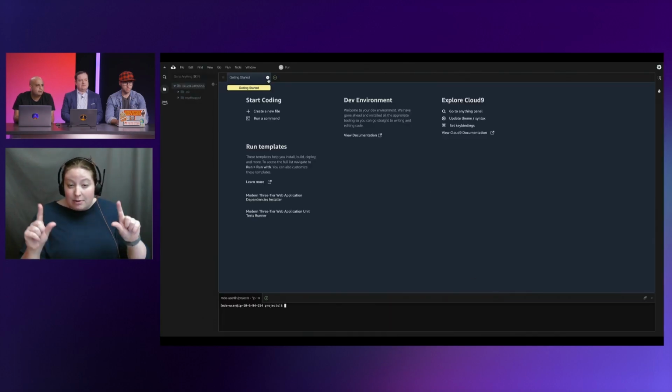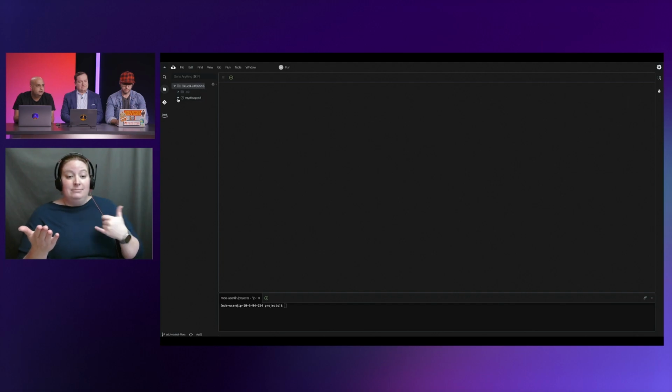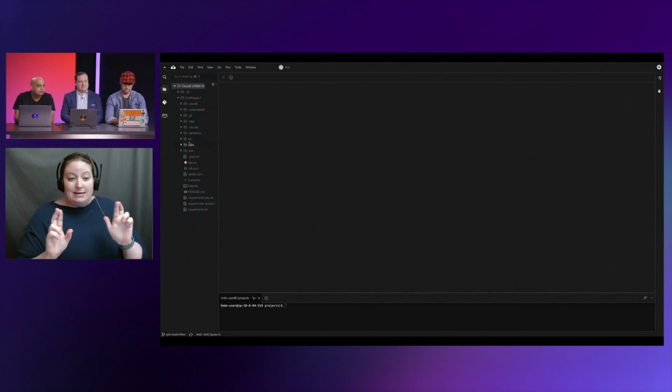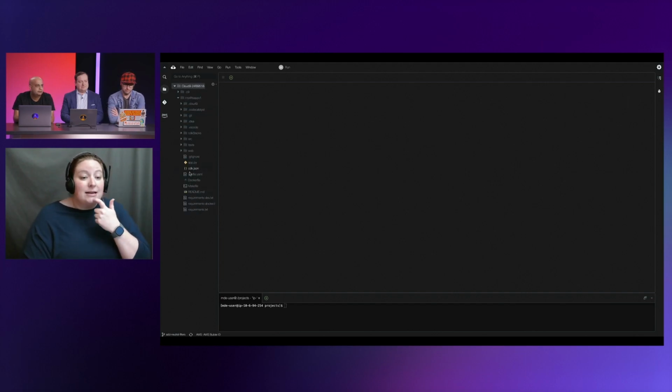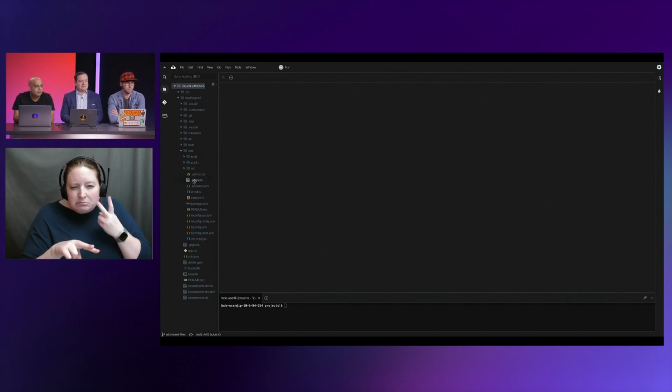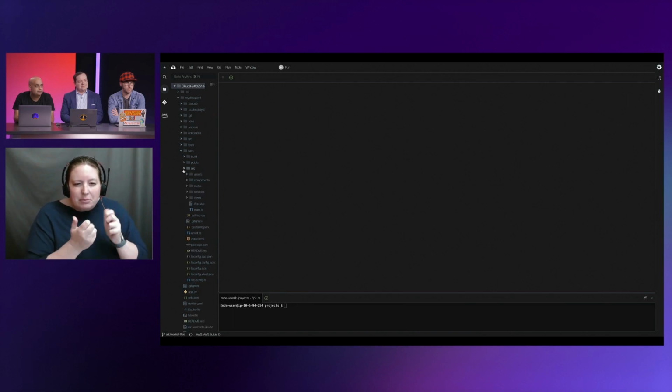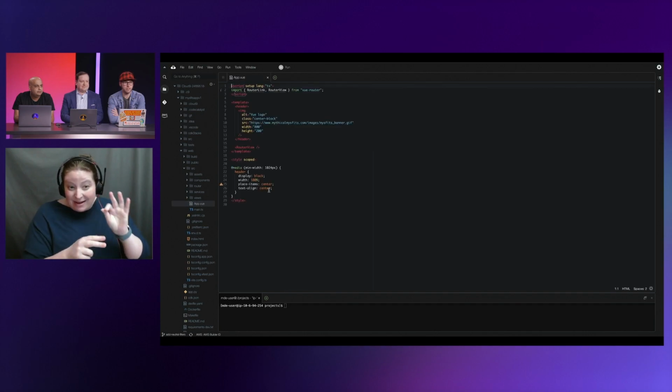So I've got my environment all set up and ready to go. Leo already told me this was a Vue.js framework-based app, so I'm going to look around a little bit, see what's going on, acclimate towards the code, and see what's up. So, find my App.vue. Let's see if I can quickly find that. Vue.js, nice. Okay.